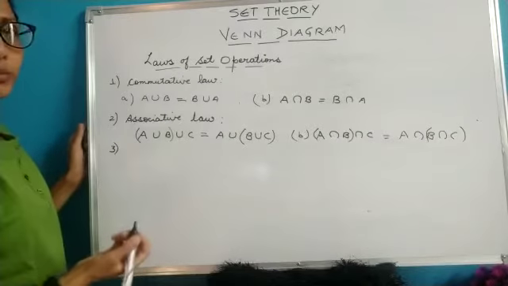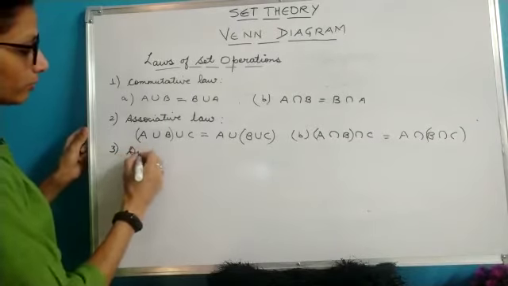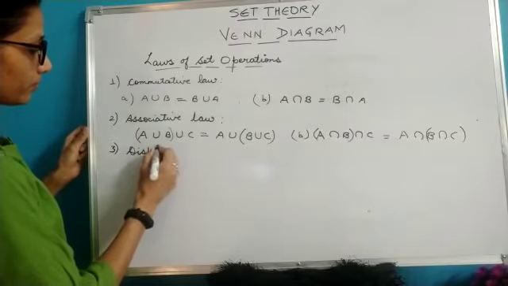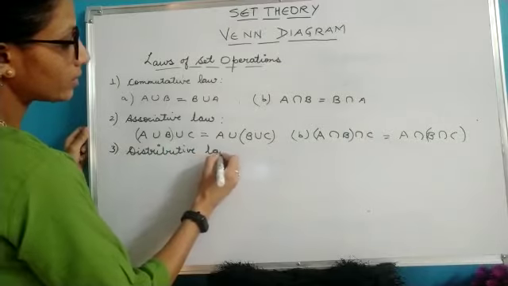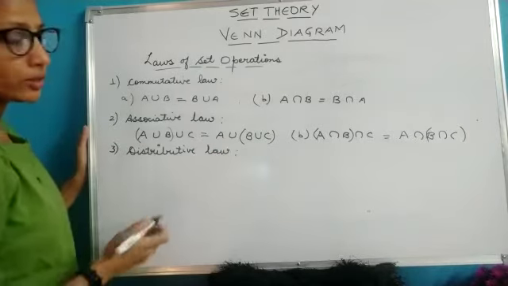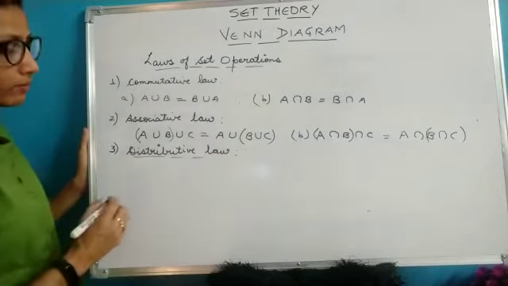Then you see the third property, which is distributive. Let's see whether union and intersection satisfy the distributive law.